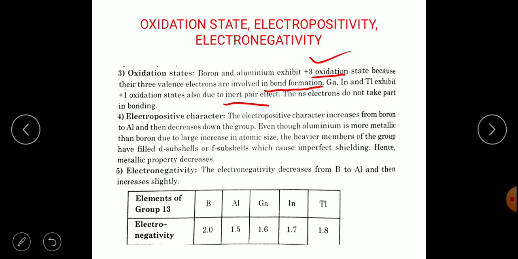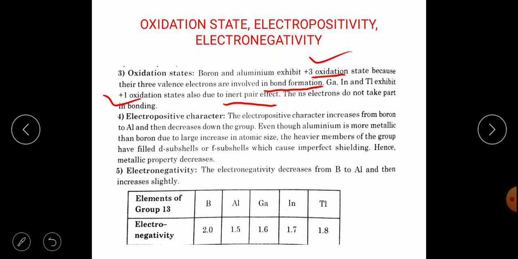Here we should know the meaning of the inert pair effect. The inert pair effect is the tendency of the 2 electrons in the outermost atomic orbital to remain unshared in the compounds of the transition metals, or post transition metals. So it is the tendency of the 2 electrons in the outermost atomic orbital to remain unshared. Therefore, gallium, indium and thallium exhibit the +1 oxidation state, and the ns electrons do not take part in the bonding.